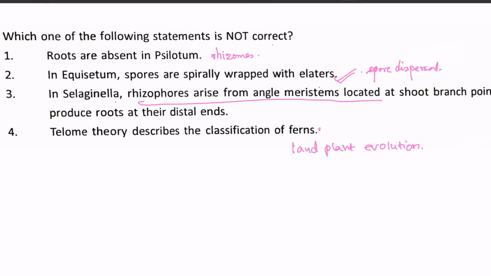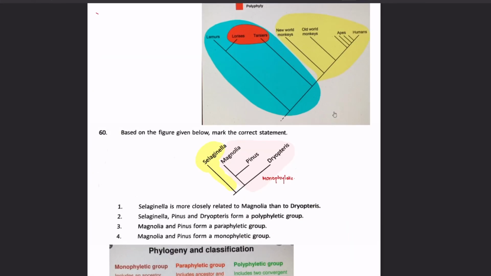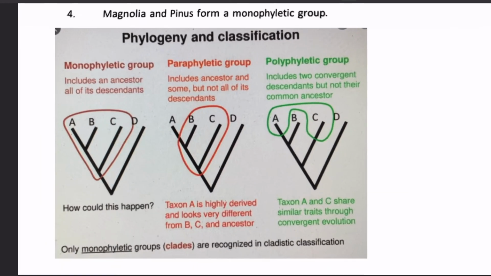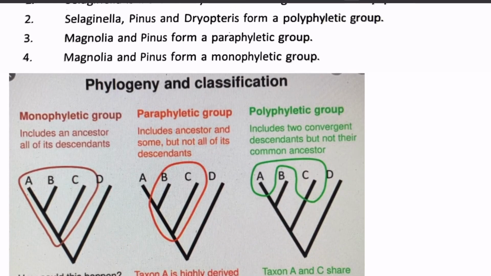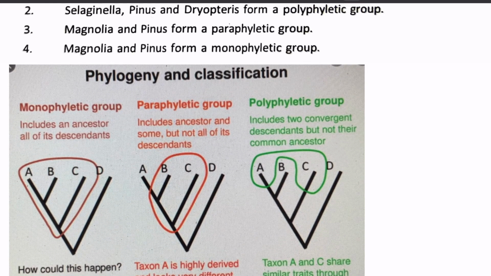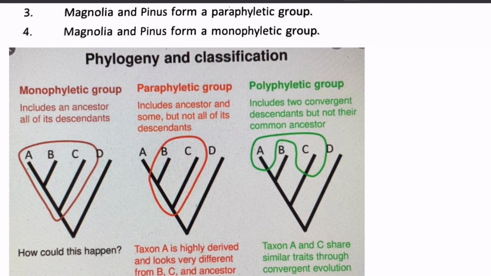Next question: based on the figure below, mark the correct statement. We have a diagram showing monophyletic, paraphyletic and polyphyletic groups. We have to deduce from here. Here we have some reference of phylogeny classification. The monophyletic group includes an ancestor and all of its descendants.